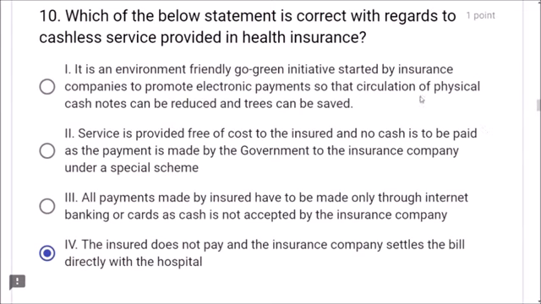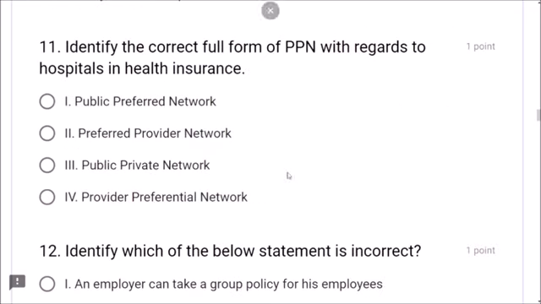Let us see others. So it is environmental friendly, service is provided free of cost to the insured and no cash is to be paid as the payment is made by the government. Government is not going to pay you. All payments made by insured have to be made only through internet. No, the insurance company settles the bill directly with the hospital is correct answer. Next, question number 11.